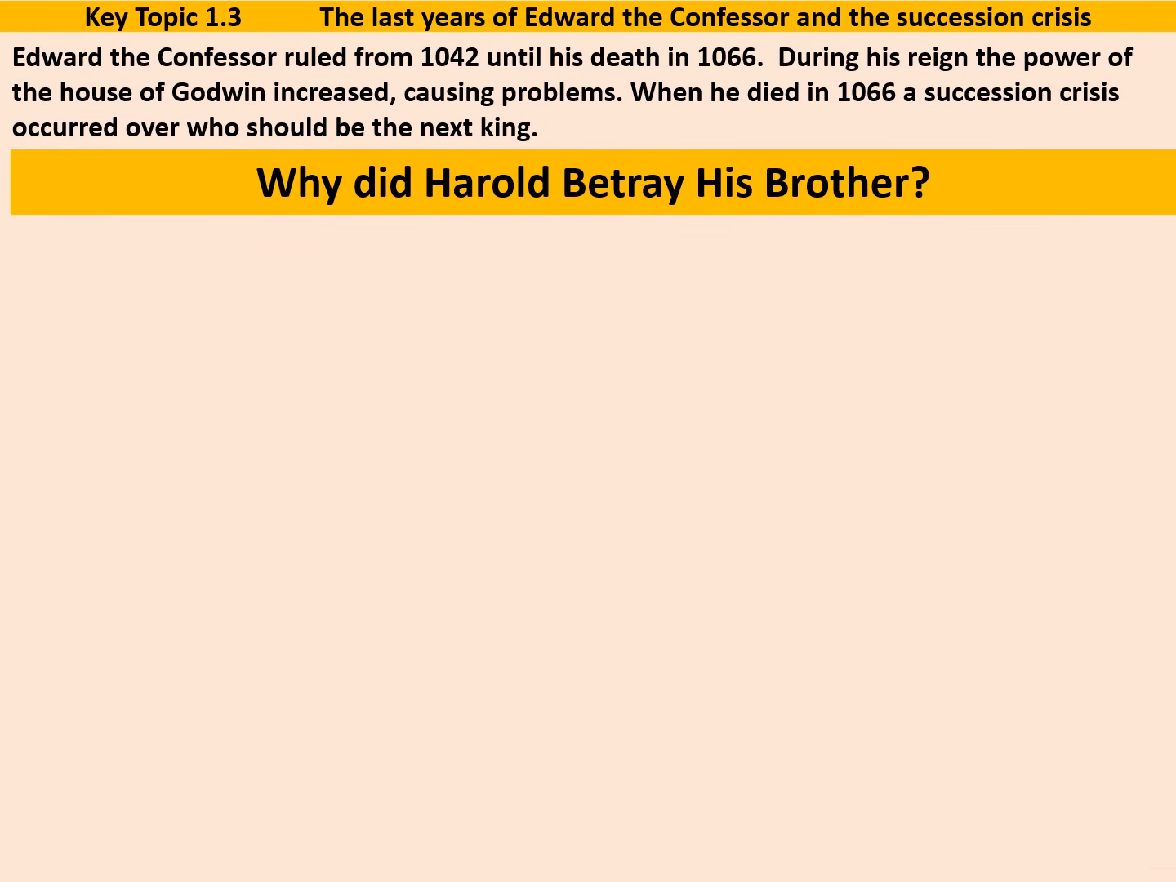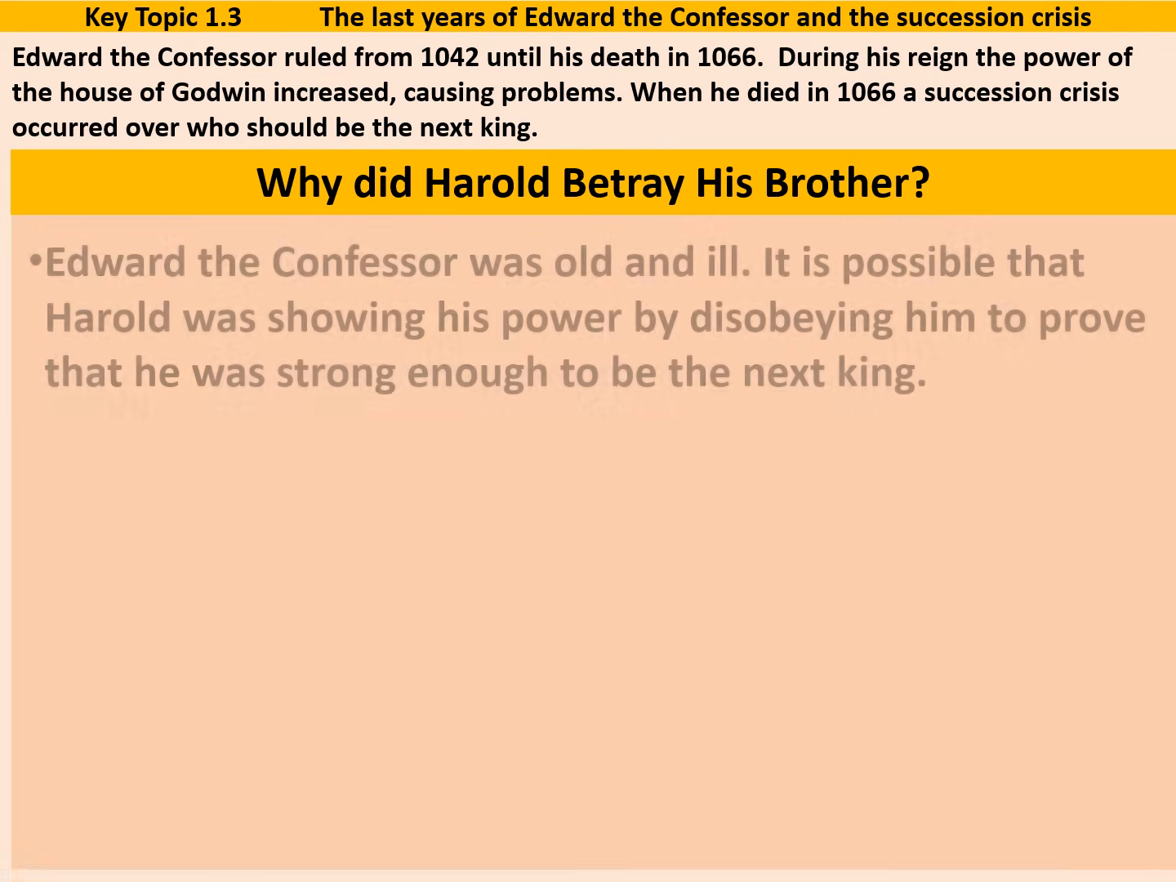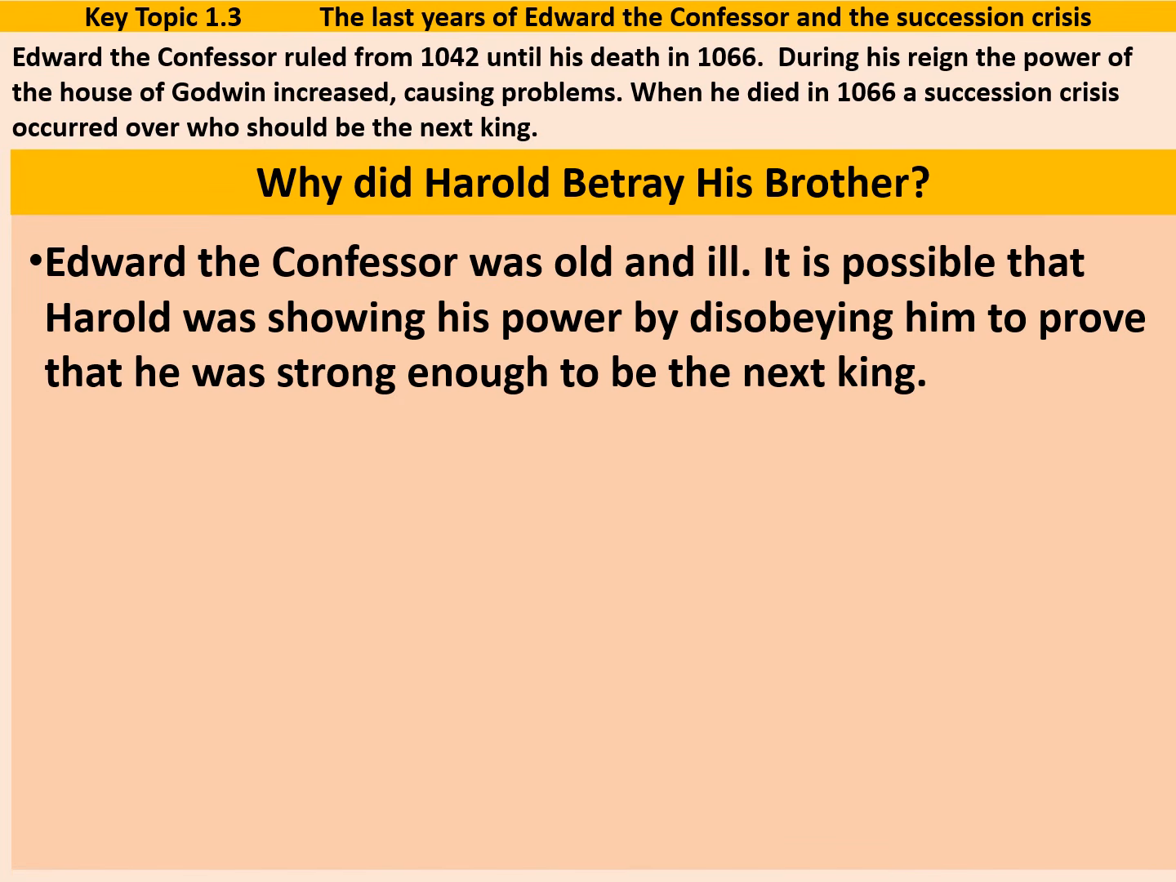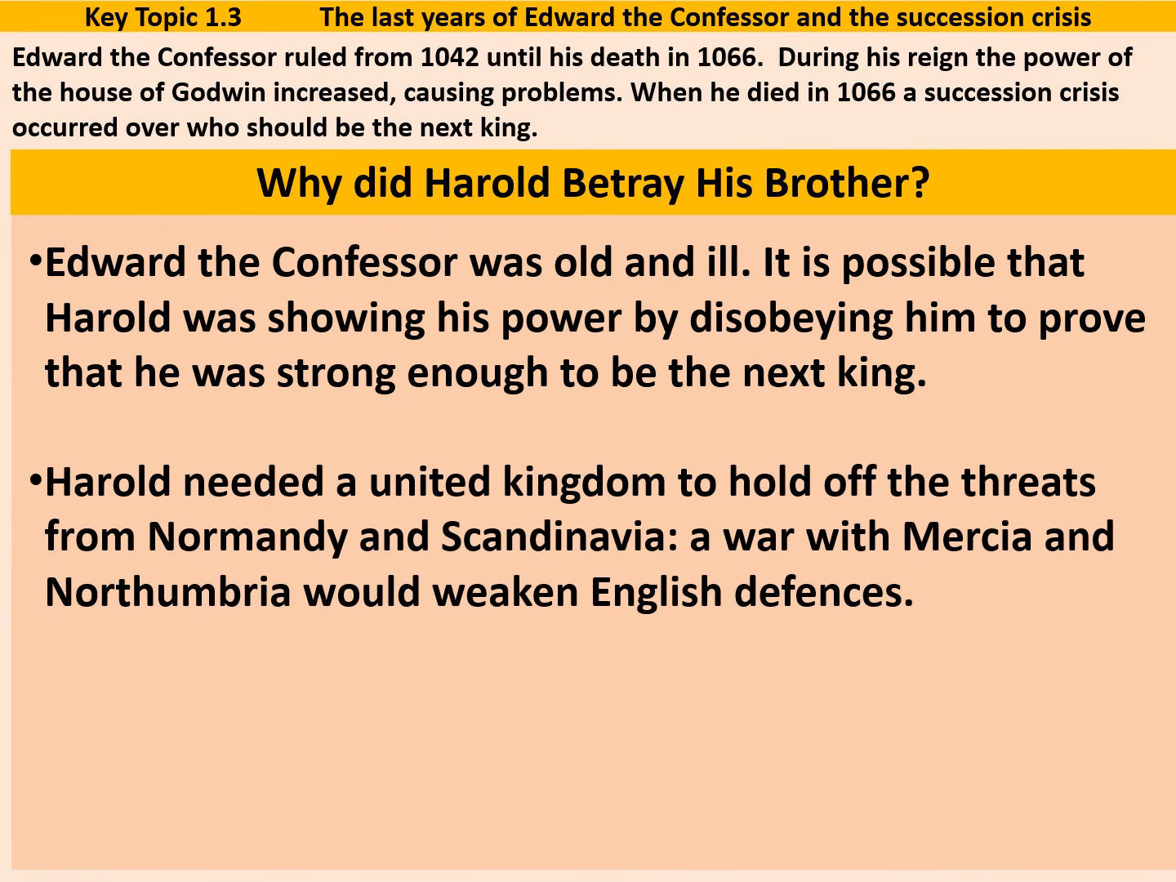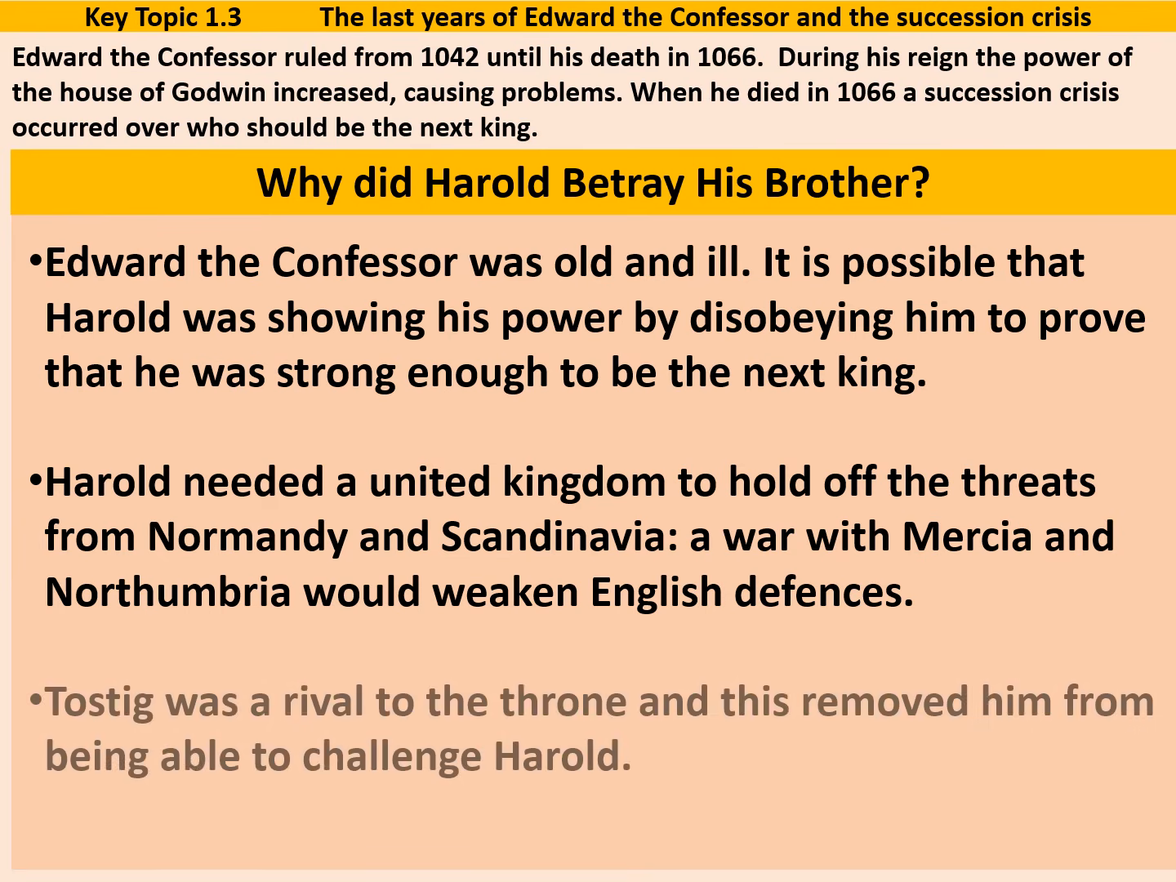So why did Harold end up betraying his brother? Edward the Confessor was old and ill. It is possible that Harold was showing his power by disobeying him to prove that he was strong enough to be the next king. Harold needed a united kingdom to hold off all the threats from Normandy and Scandinavia that he knew were brewing. A war with Mercia and Northumbria would weaken English defences just when they needed to be at their strongest. And Tostig was a rival to the throne, and this removal meant that he was no longer able to challenge Harold.